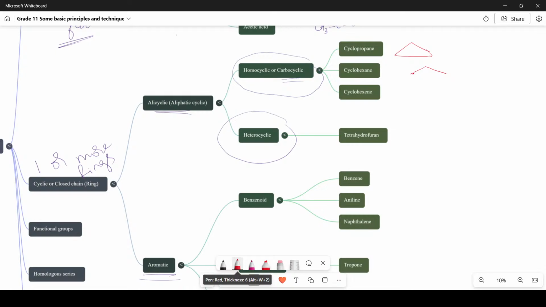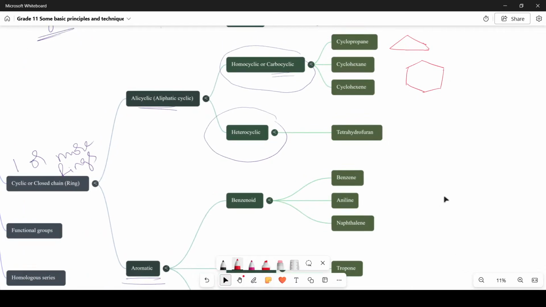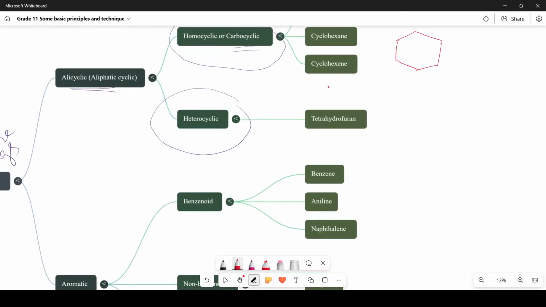Cyclohexane. All these can be saturated or unsaturated. So this is cyclohexane. Then I have another example for you. It is called cyclohexene, which is unsaturated. In the last session, I told you what is saturated and unsaturated. If there are no double bonds, only single bonds, then I call it a saturated compound. If there is at least one double bond or at least one triple bond, then I call it unsaturated.